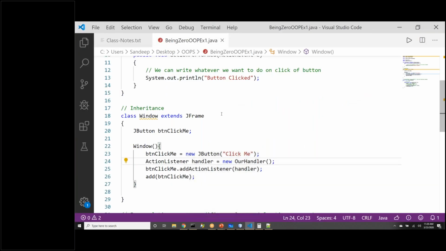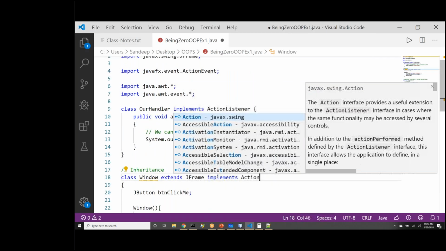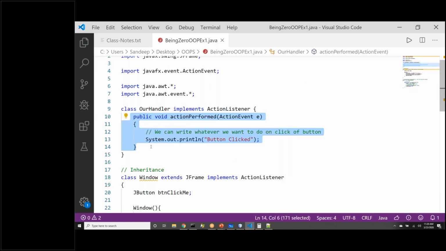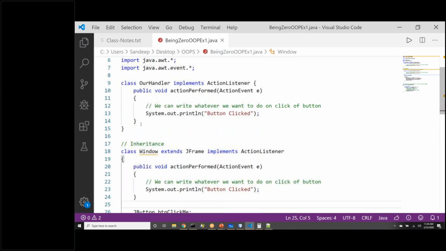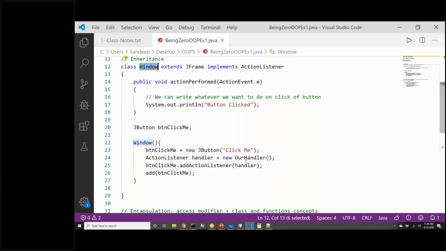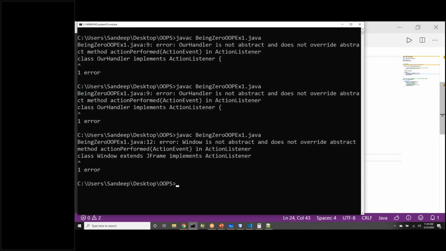Okay, for now I'll try one more thing. This window that we are using, let me implement action listener here. I can have any class which implements this, and I'm adding this function back here. Let's see. And for now, get rid of our handler. I will create object of window class, and I will pass this as a handler. So this I'm removing just to work around this problem. We'll debug it later. So let me try now.